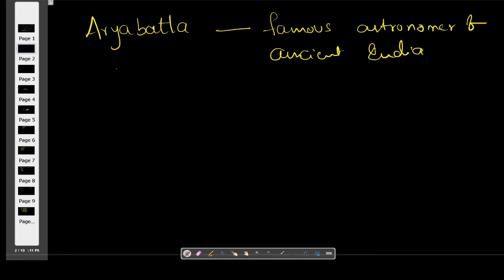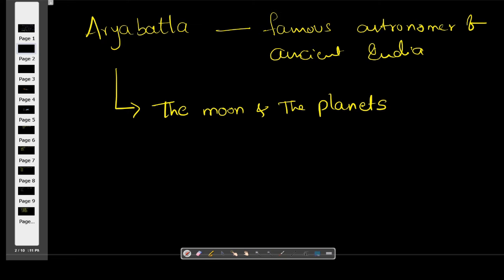Actually, what he said means the moon and the planets shine due to reflection of the sunlight. The moon and the planets shine due to reflected sunlight.